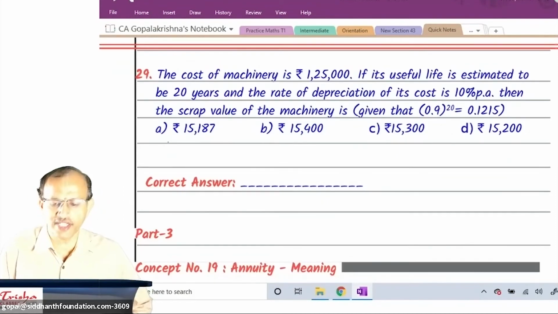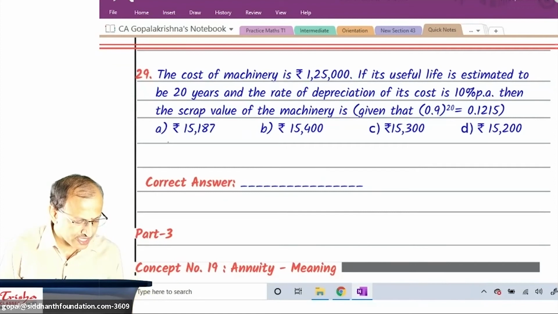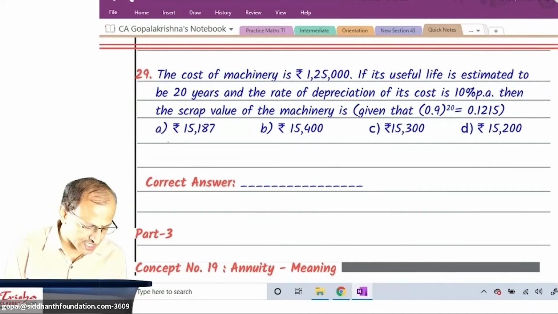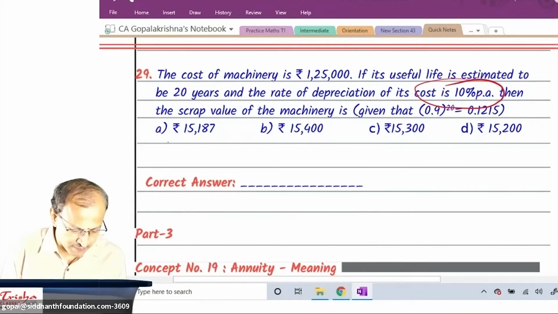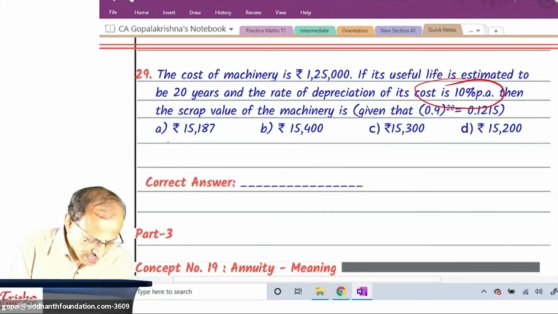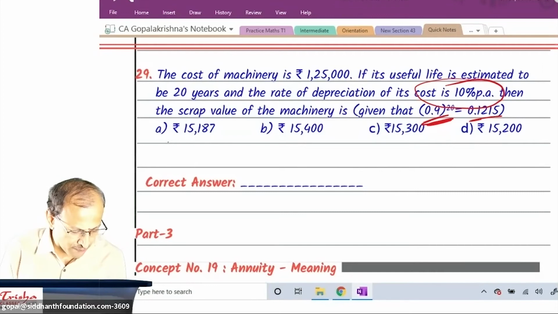Let us go to the 29th question to conclude today. 29th question, the cost of machinery 1,25,000. If its useful life is estimated to be 20 years, the rate of depreciation of its cost is 10% per annum, then the scrap value of the machinery is what? Given that 0.9 to the power 20 is 0.1215. So with that, we have to work it out. What is the scrap value of the machine?